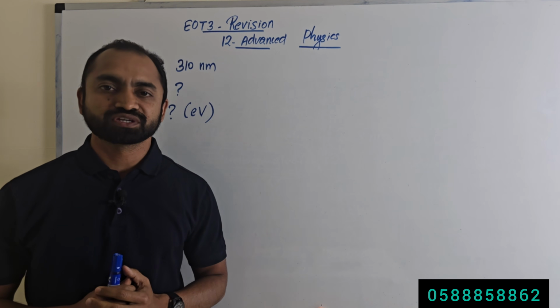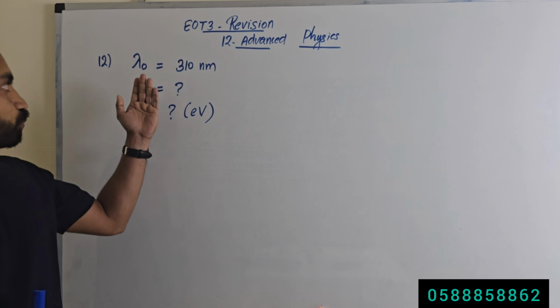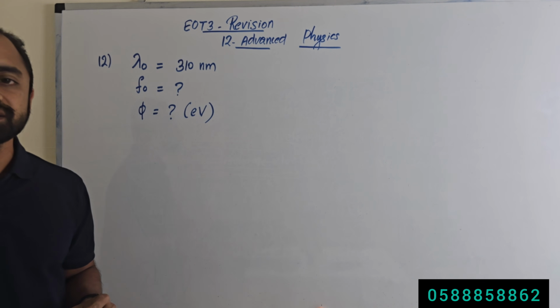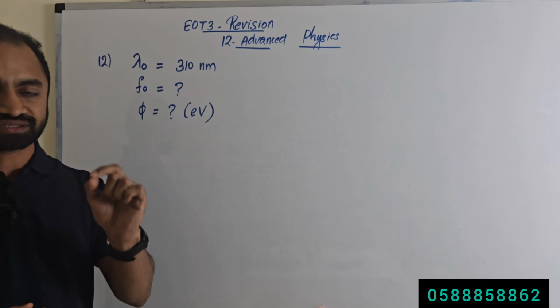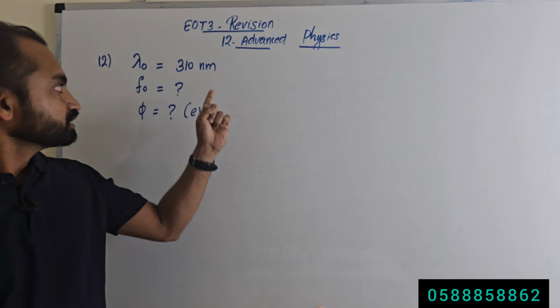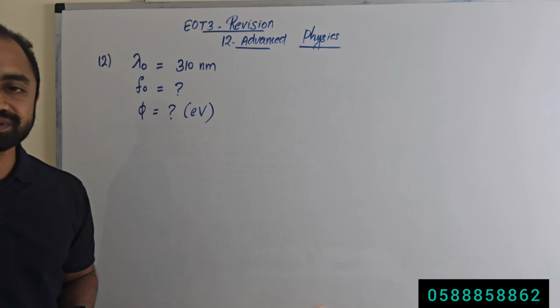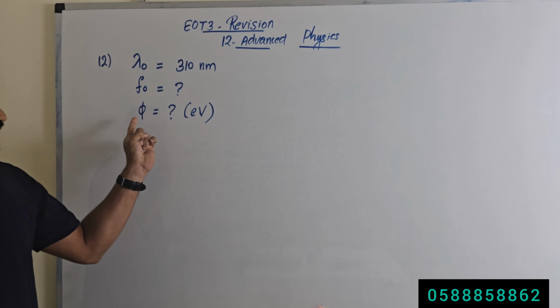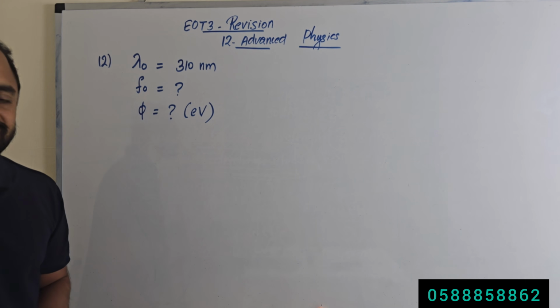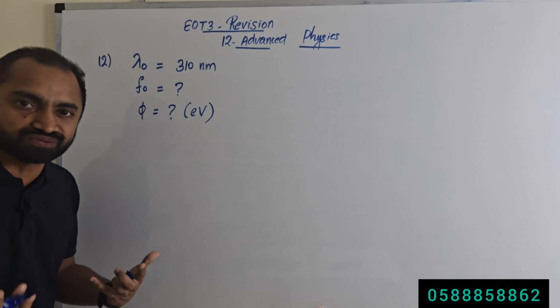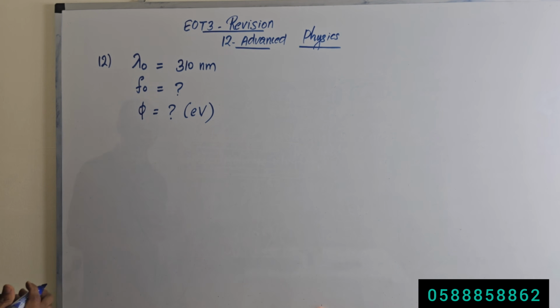Practice problem question number 12. Threshold wavelength of zinc is 310 nanometer. Calculate threshold frequency in hertz and work function of zinc in electron volt.